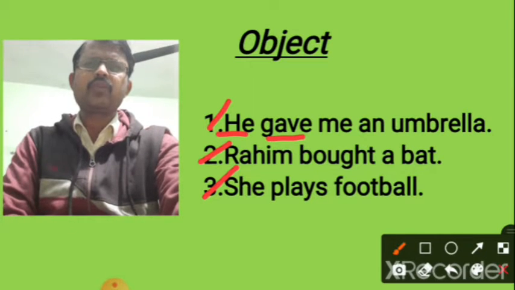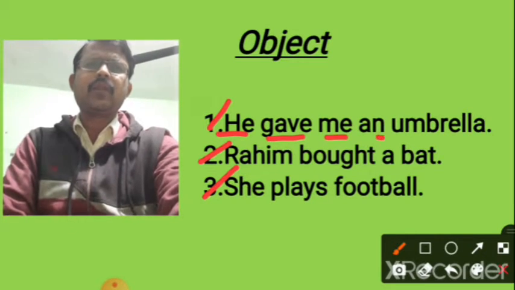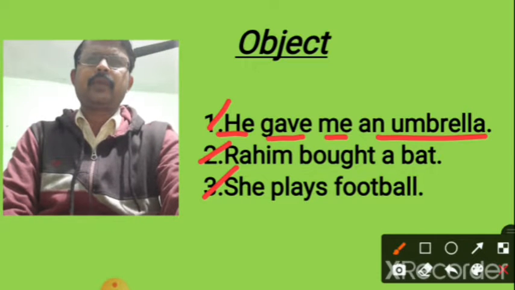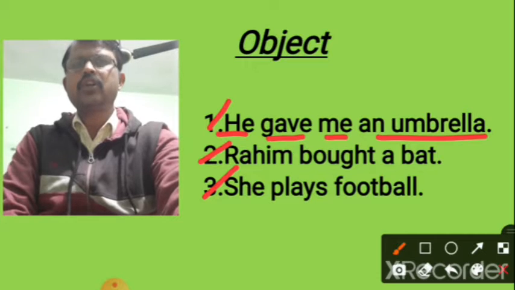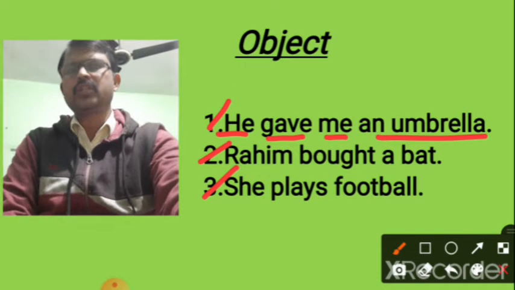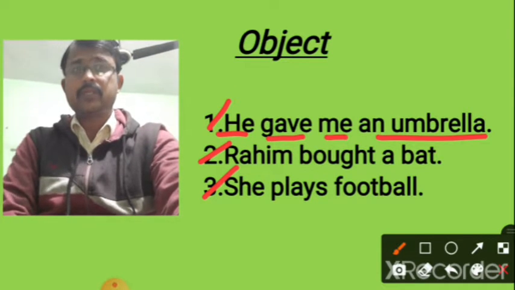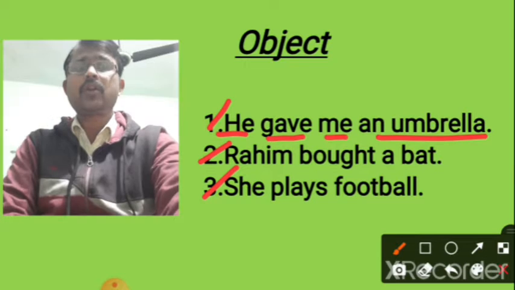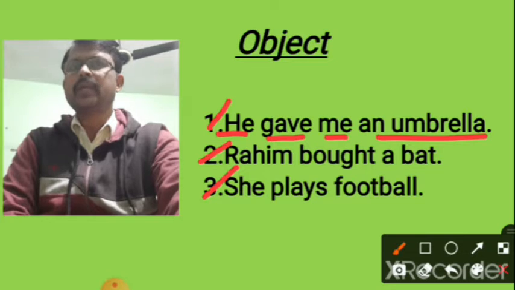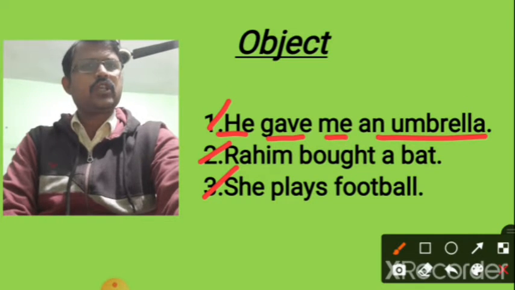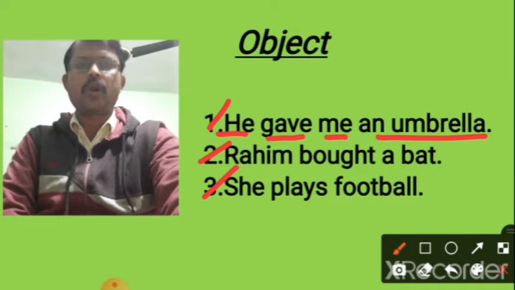But what about me and an umbrella? Here, he is the subject and he is the doer of the action gave. But me and an umbrella are the receivers of the action gave. So this is called object.